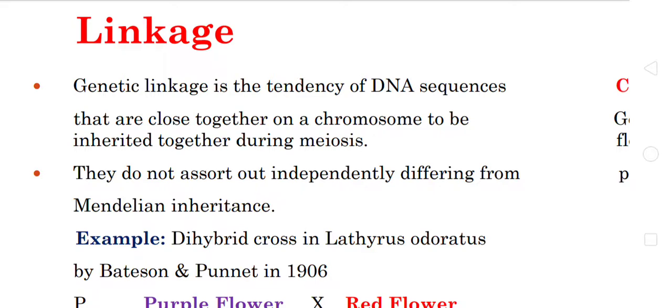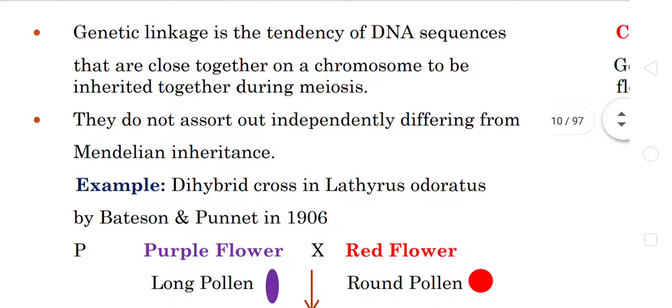some biologists confirmed that not all traits or characters assort independently. For example, in sweet pea, botanically called Lathyrus odoratus, this work was carried out by William Bateson and Reginald C. Punnett in the year 1906.